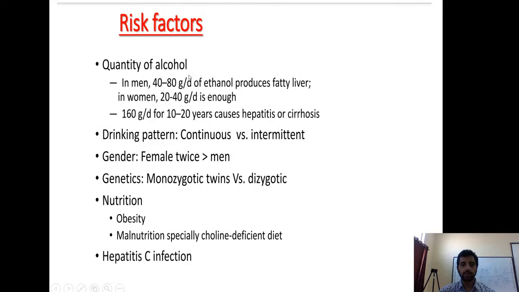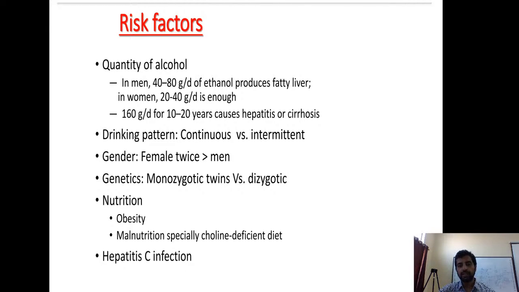Different risk factors: quantity of alcohol. It is 40 to 80 grams per day in men, which will definitely produce fatty liver. 20 to 40 grams per day in women produces fatty liver. Then drinking patterns, continuous versus intermittent.